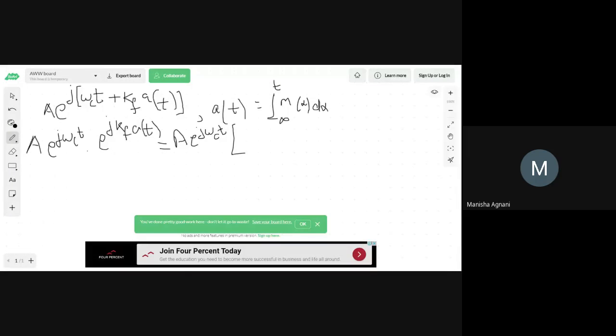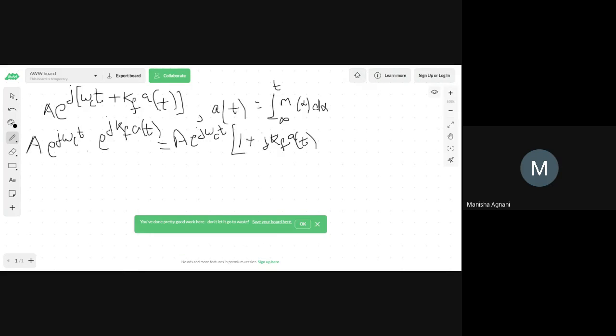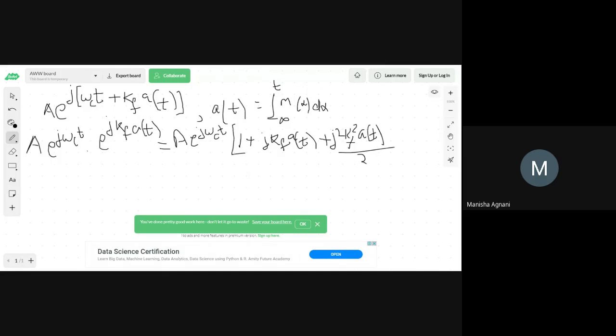bracket. This second term can be written as 1 plus the power, that is j kf a of t divided by 1 factorial, which is 1 itself, plus j square kf square a square of t divided by 2 factorial, plus the third term will be j cube kf cube a cube of t.